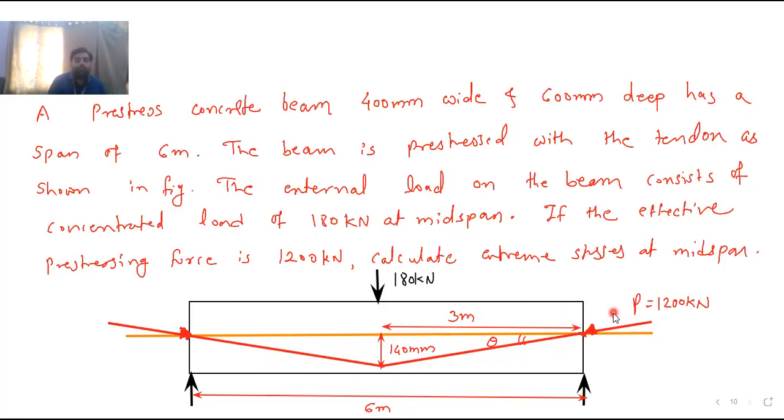Okay. So the value of P is known to us, 1200. For that term, we will calculate the value of theta.